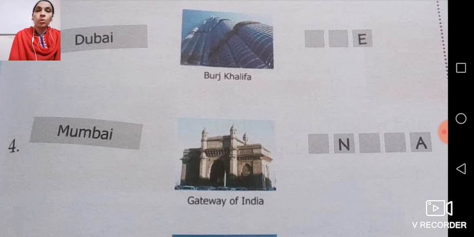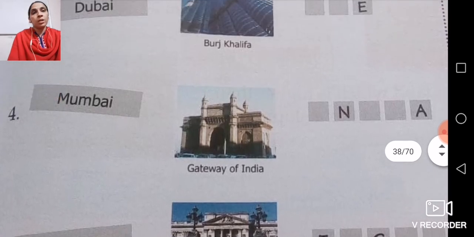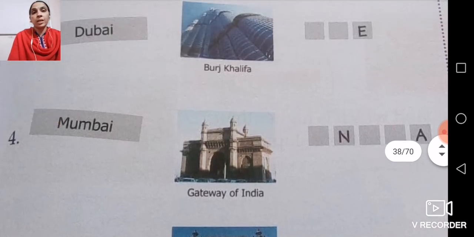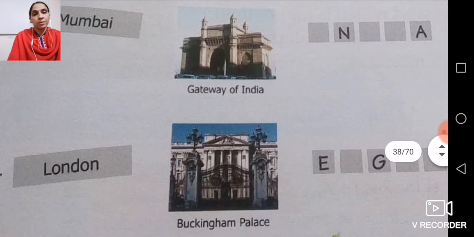Gateway of India, because at that time we did not have aeroplanes and all. So she was coming by the sea path, and to welcome her, they created this Gateway of India, and that is situated in Mumbai. Don't get confused between India Gate and Gateway of India. India Gate is in New Delhi, on Rajpath, where on 26th January the parade happens, and India Gate is there.